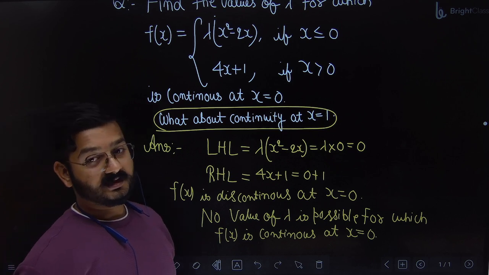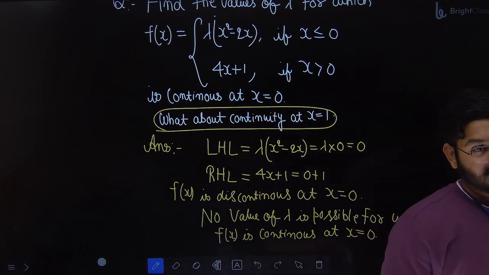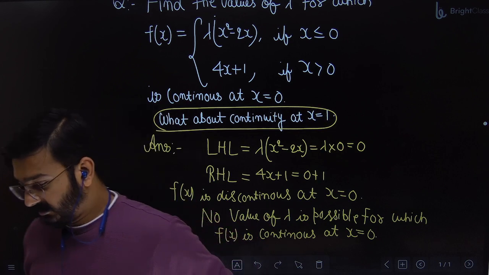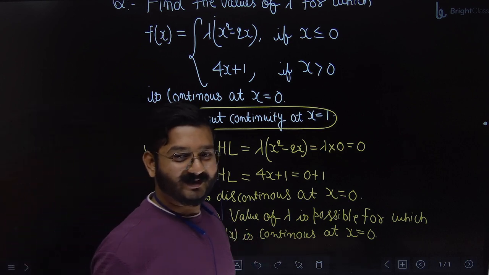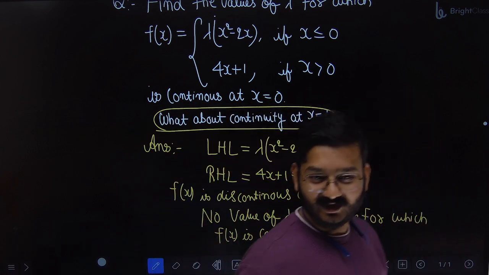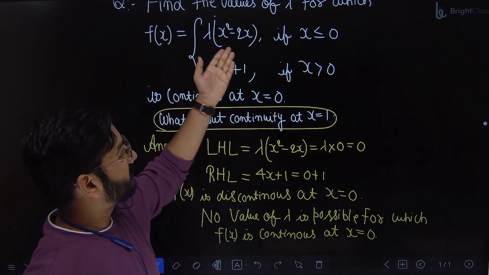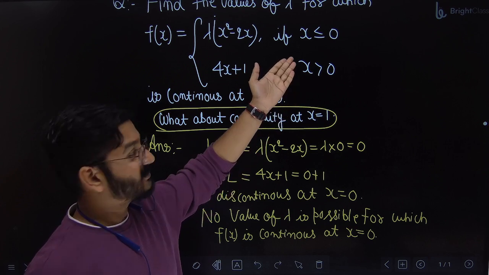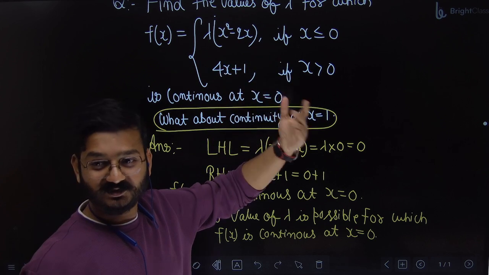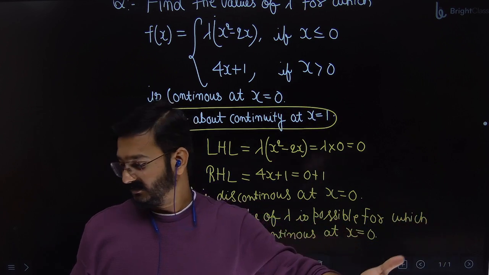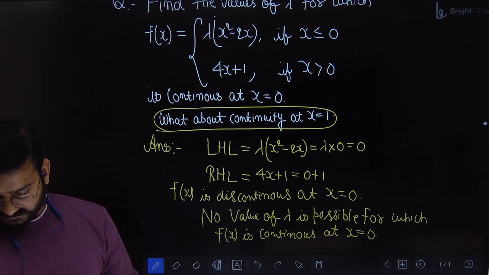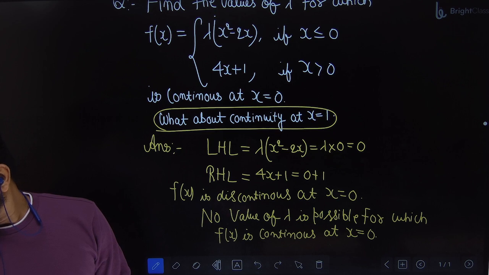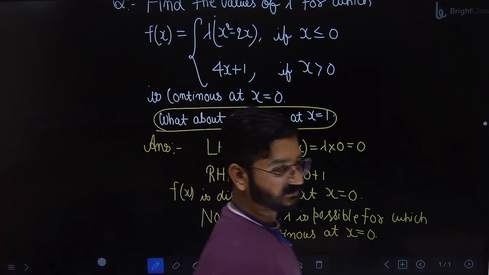What about continuity at x equal to 1? You don't have to find the lambda value. You have to check whether it is continuous at x equal to 1. You can't find lambda because lambda is not present here. Lambda is present only for x less than 0. I am asking continuity at x equal to 1. So it's continuous, right? LHL and RHL is fine. It is continuous, okay? Note it.